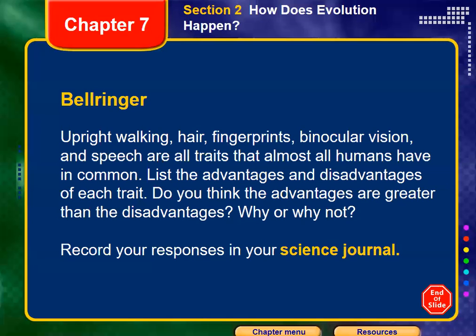Guys, I'll give you a few seconds to think. We know these are the common characteristics of humans. We have fingerprints. We have binocular vision. We have upright walking, which means we move on two legs only, not four like other animals. And we have the ability to speak. So all these are traits common to all humans. What do you think? These traits have advantages and disadvantages. Of course, everything has advantages. So can anyone tell me what advantages you could figure in these traits and what the disadvantages are?